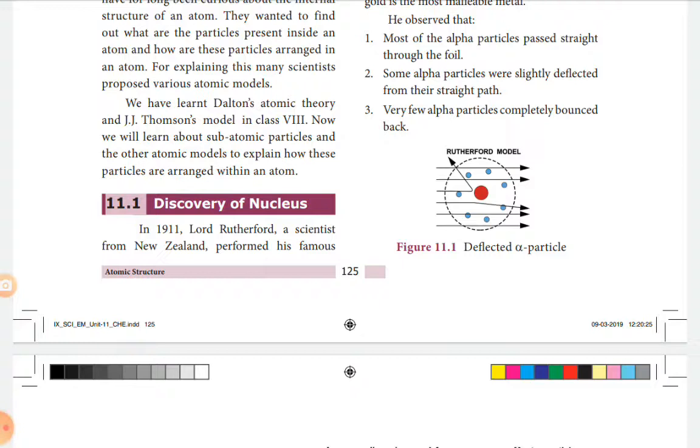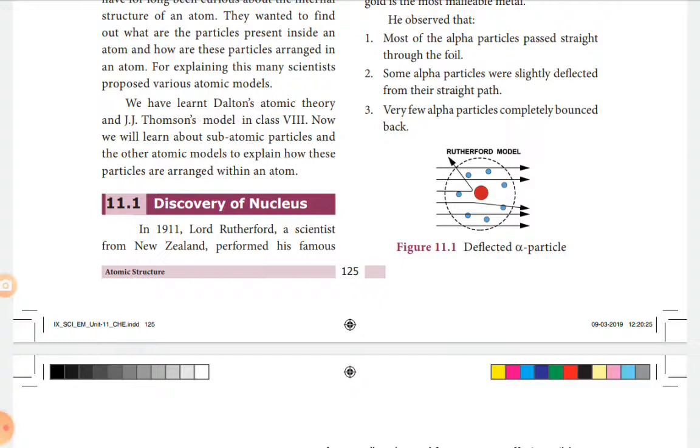Also, we have learned Bohr's atom model. In Bohr's atom model, electrons revolve around the nucleus in stationary paths. While revolving, an electron neither loses nor gains energy. An electron in a shell can move to a higher or lower level by absorbing or releasing a fixed amount of energy. These shells or orbits are represented using the letters K, L, M, N, and also numbers are given, that is n equals 1, 2, 3, 4, like that.